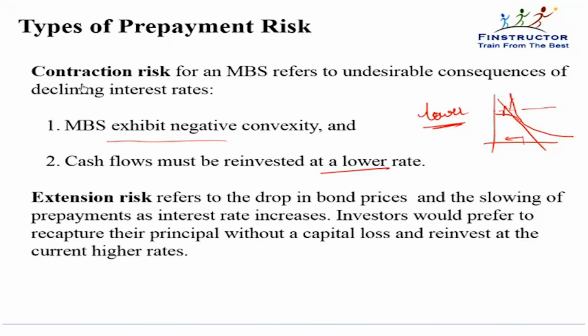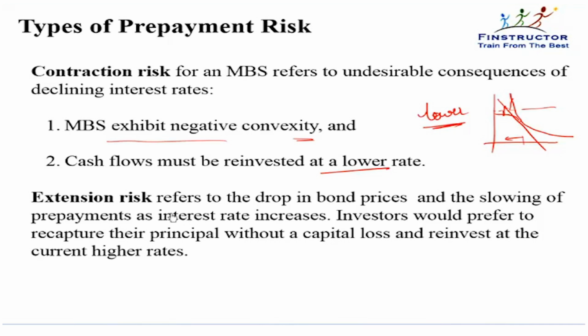So remember, contraction risk is the risk that the life will get reduced or there will be high prepayments. What this will do is that, first of all, there will be negative convexity. So at lower rates, price rise will not be as high. And secondly, I'll be reinvesting this amount also now at a lower rate.